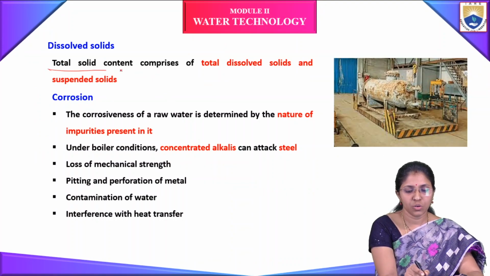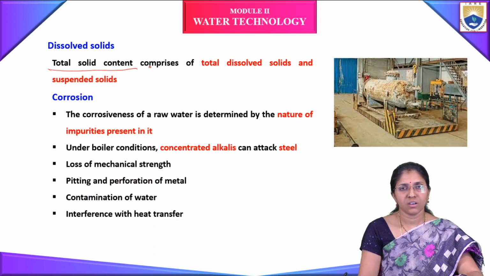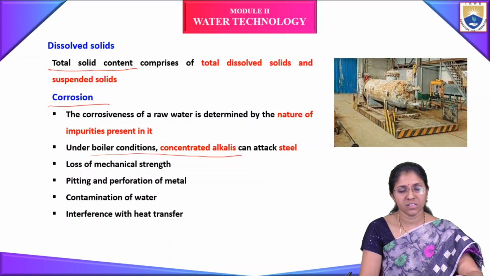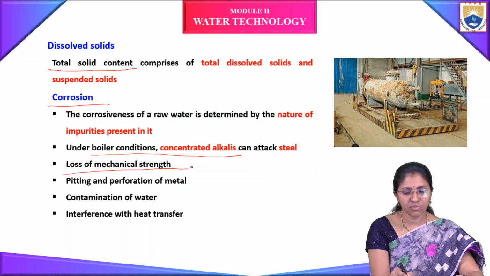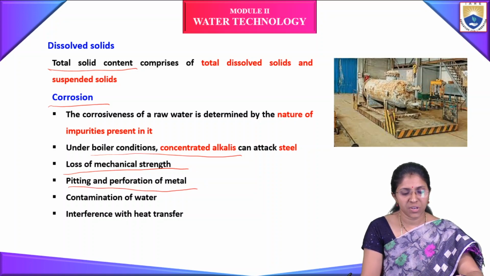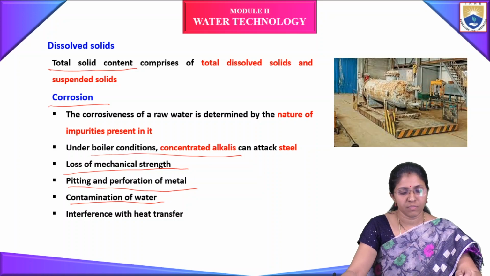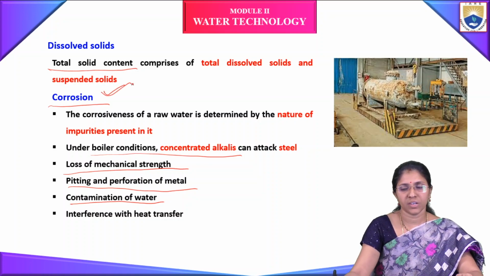Dissolved salts: the total solid content comprises total dissolved solids and suspended solids. Corrosion: the corrosiveness of raw water is determined by the nature of impurities present in it. Under boiler conditions, concentrated alkalis can attack the steel. Because of this, loss of mechanical strength and pitting and perforation of metal take place because of contamination of the water, and it will interfere with heat transfer. So this is the disadvantage of water for corrosion of metals.